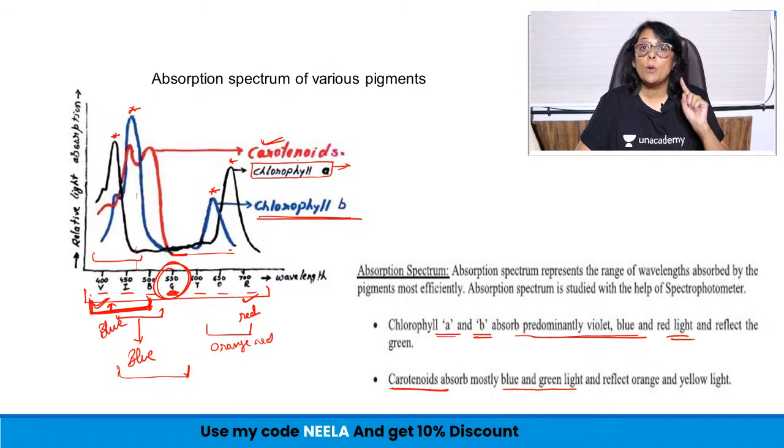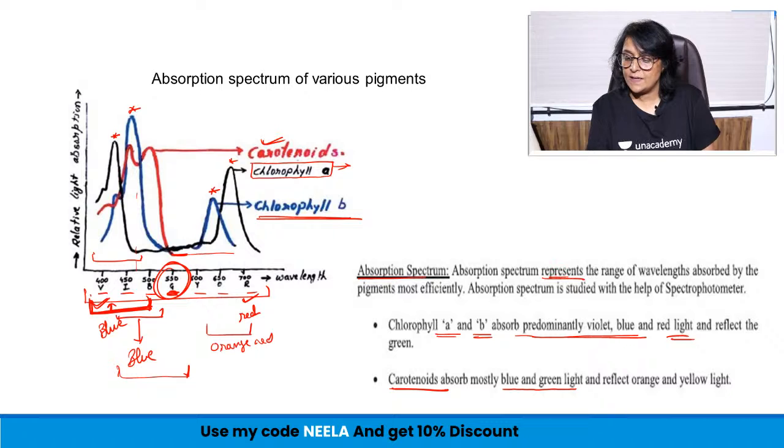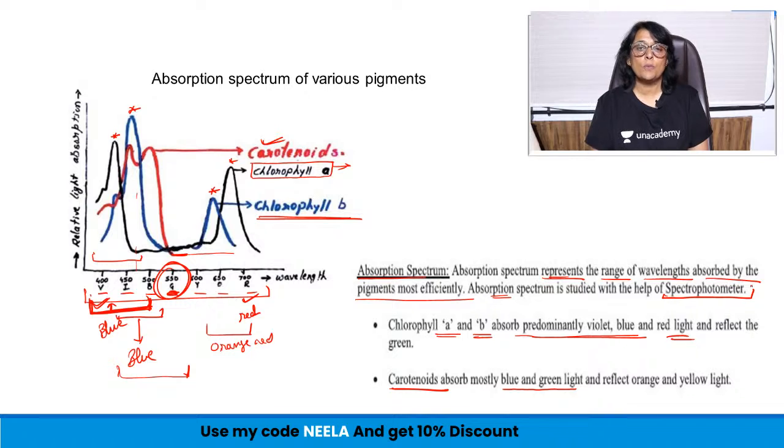So when you plot the absorption of various pigments in the visible band, that is known as absorption spectrum. It represents the range of wavelengths absorbed by the pigments most efficiently. Absorption spectrum is studied by using a spectrophotometer. It is a machine which helps us understand which wavelength is absorbed, and it is very simple.